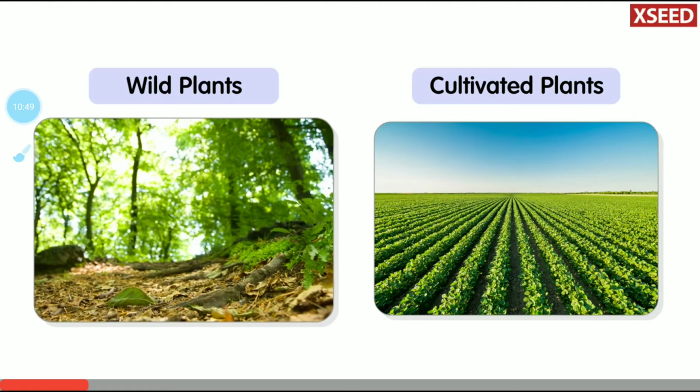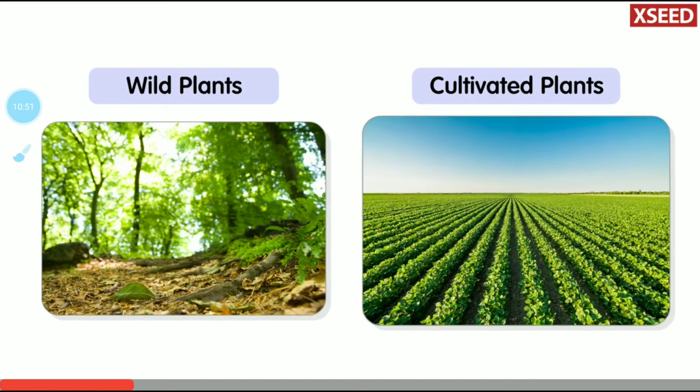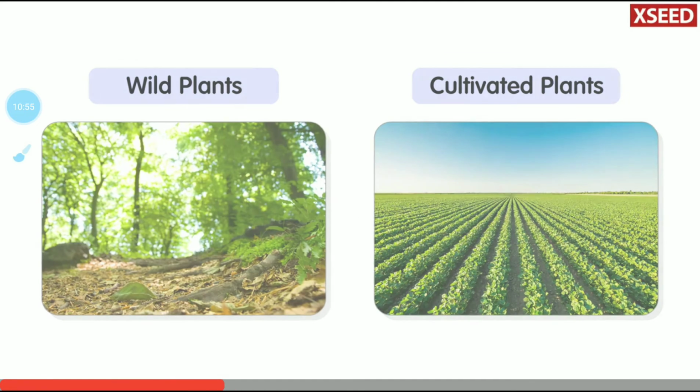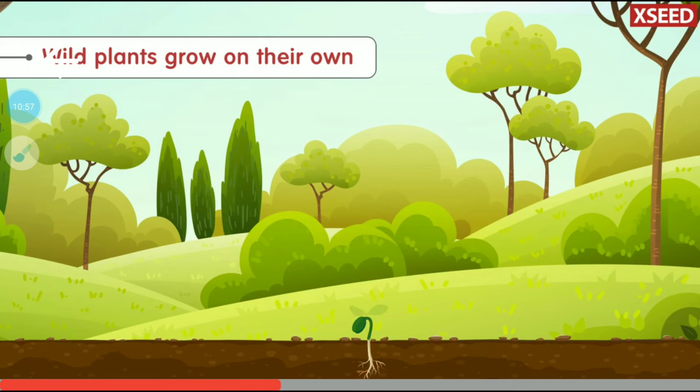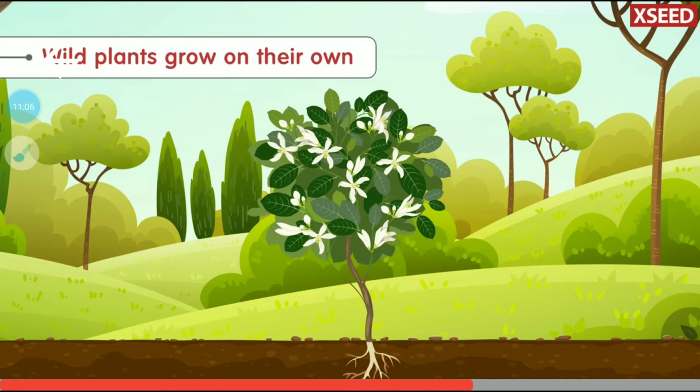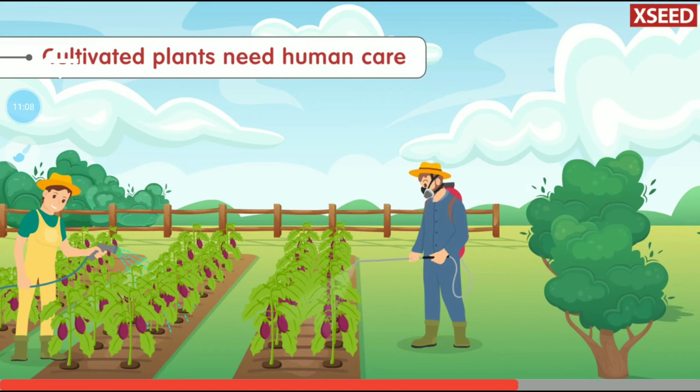Plants growing in the wild are different from plants grown in fields by humans. Wild plants can grow on their own in natural surroundings like forests. Cultivated plants are grown by humans in special areas called fields.